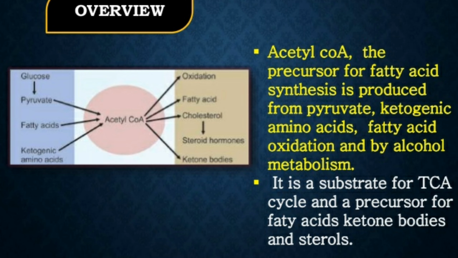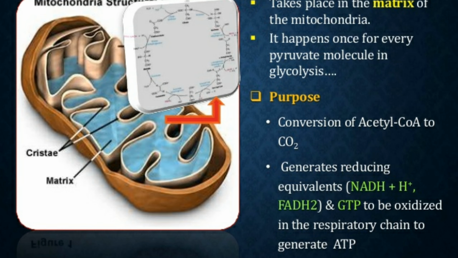This step is the central step as it links the glycolytic pathway and the TCA cycle. This acetyl coenzyme A is the substrate for the TCA cycle and a precursor for the synthesis of fatty acids, ketone bodies and sterols.